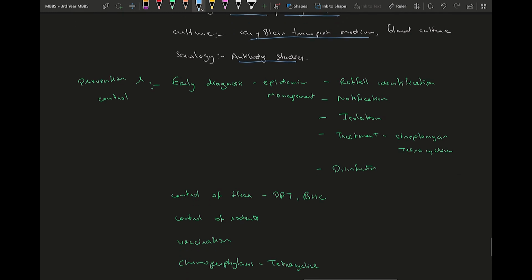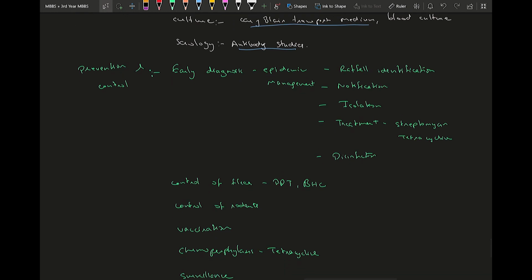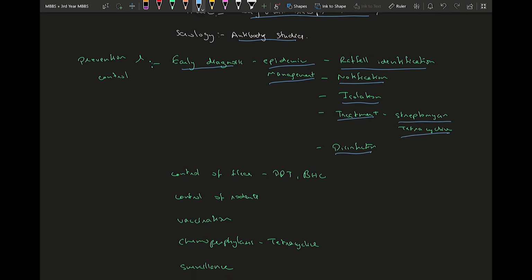So prevention and control, you need to do early diagnosis of an epidemic. So how you do that is rat fall. If there's a lot of rodent deaths in an area, you need to be aware of that, and you need to notify everyone about this thing, and you need to educate them. And then isolation of the cases who are exposed to plague, and then treatment with streptomycin and tetracycline. Finally, disinfection of the area.